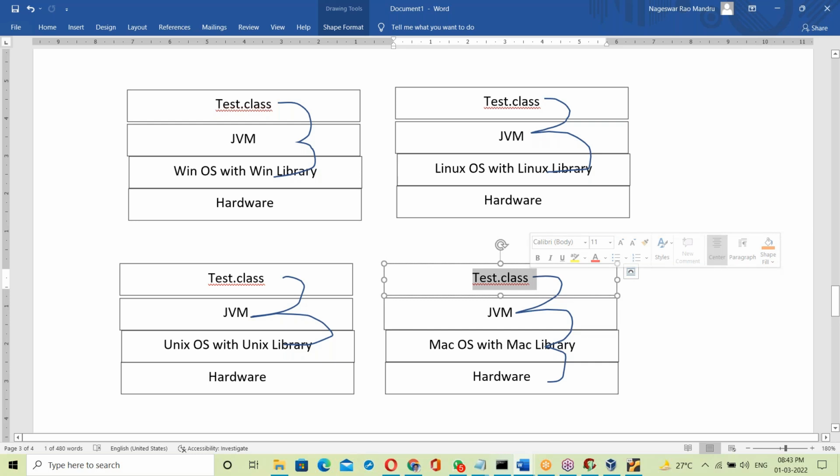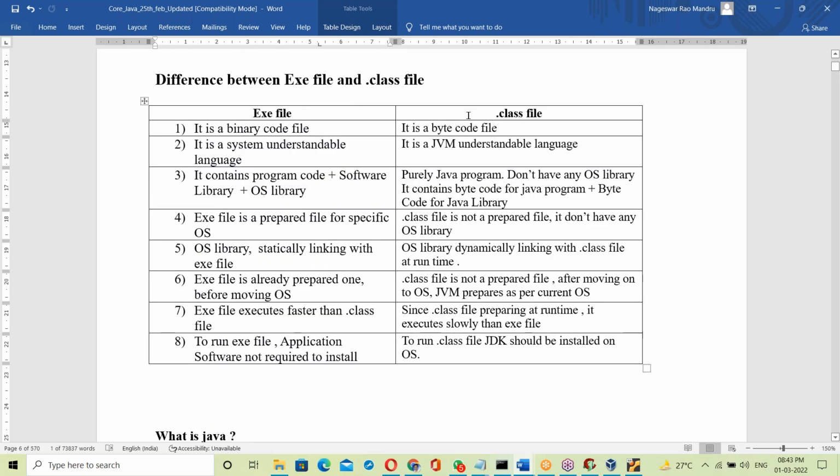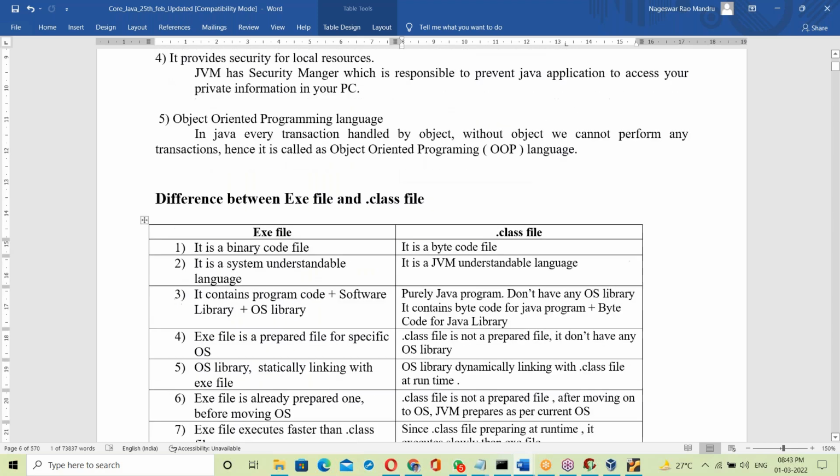Yes, you have to set up the Java environment. Without setting up the Java environment, a Java program file will not work. But for a C language exe file it is not necessary. Once the exe file is created, it will run directly. C software and the C environment are not necessary. But in Java, every time you run a .class file, the Java environment is compulsory. To run a .class file, the JDK should be installed on every OS. That's it. So this is the difference between an exe file and a .class file, and that's all about platform independence.